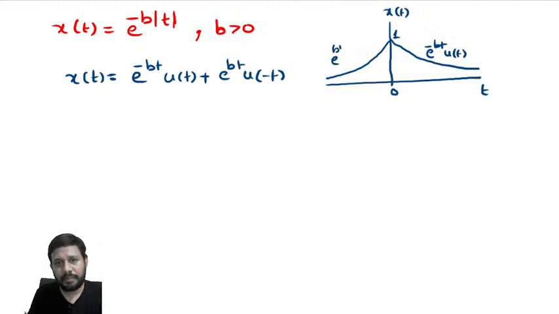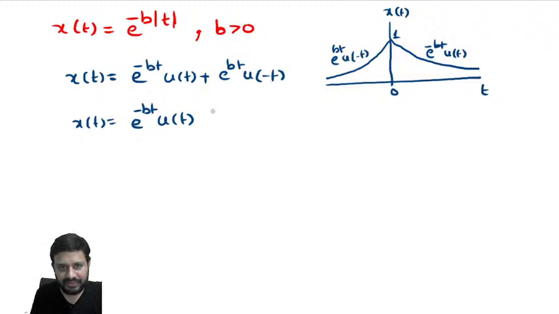This is e power bt u of minus t. Now, find out the Laplace transform. But before finding the Laplace transform, let's rearrange. Here e power bt u of minus t is there. Whenever you have u of minus t, try to arrange like this. Okay. Now Laplace transform.